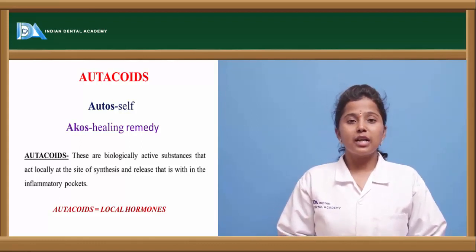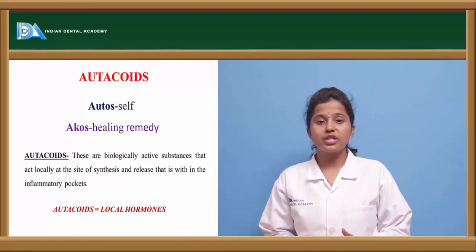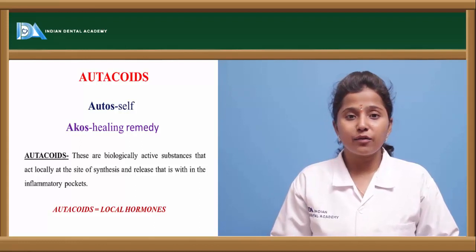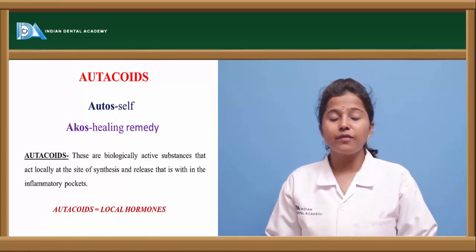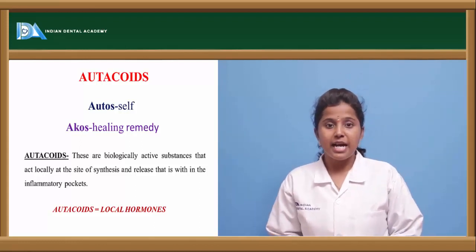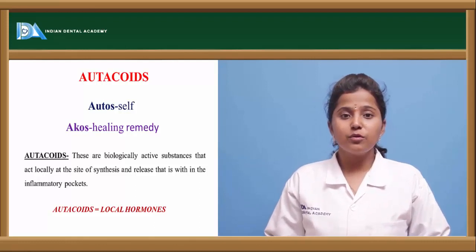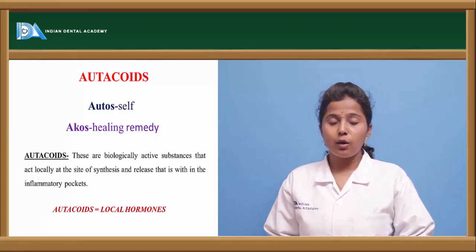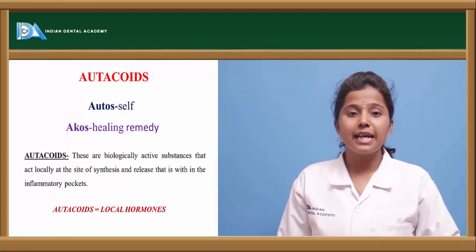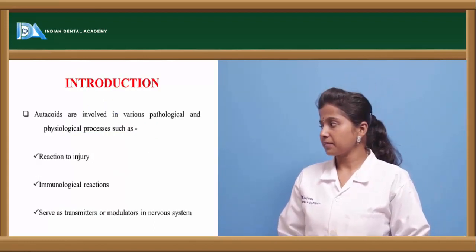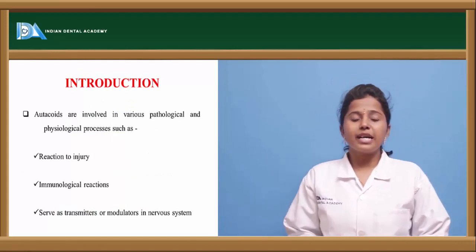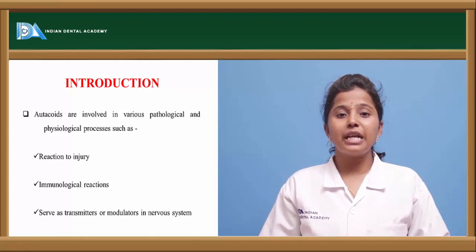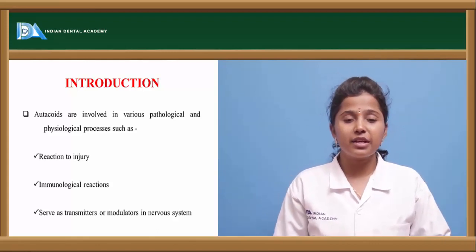So autocoids are the local hormones which, when released into the body, produce some kind of allergens or allergic reactions, and these autocoids are produced locally only. So that is the reason the word autocoid means local hormones or self-healing remedy. So, why are these autocoids produced? These autocoids are produced in reaction to any injury or inflammatory reactions.